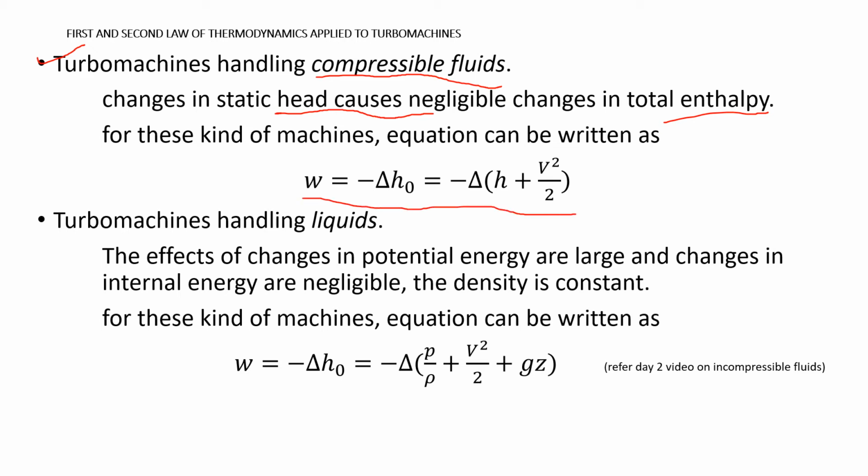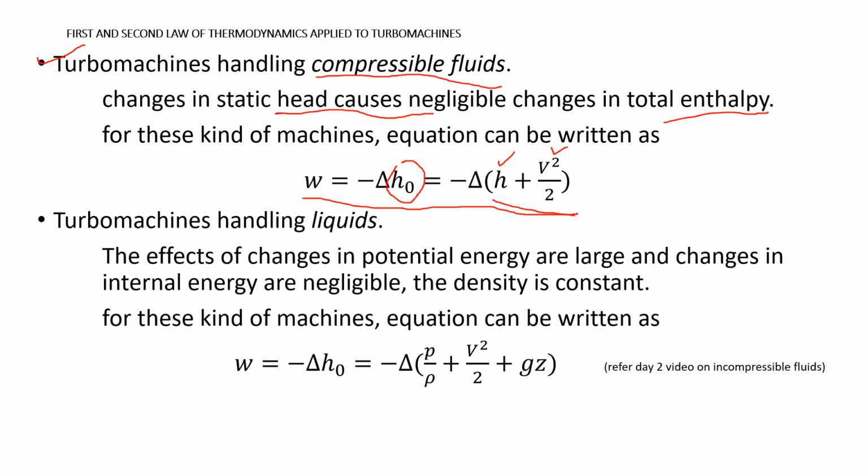W is equal to minus delta H0. This H0 is the stagnation enthalpy, the sum of static enthalpy plus kinetic energy plus potential energy. So here we are neglecting the potential energy. So H0 I can write only as static enthalpy plus V squared by 2, static enthalpy plus kinetic energy. Okay, so for turbo machines handling compressible fluids, static head causes a very negligible change in the enthalpy, so we neglect it.